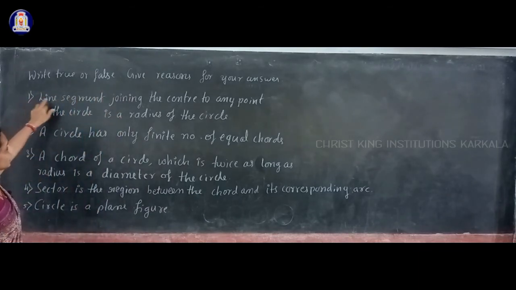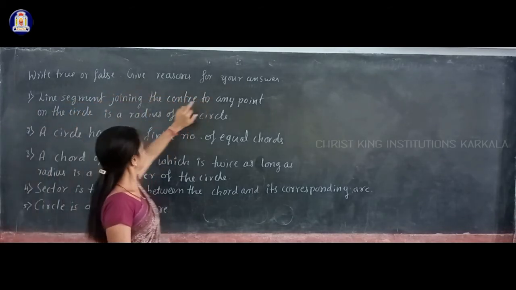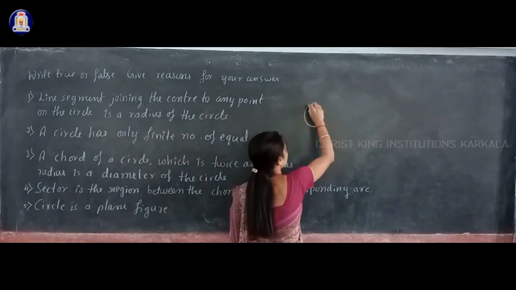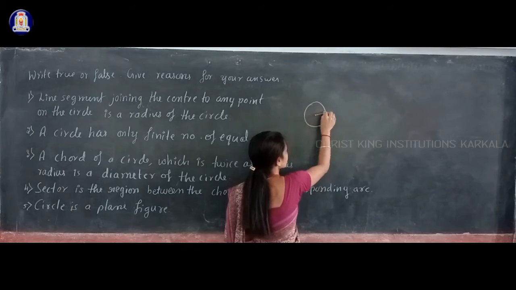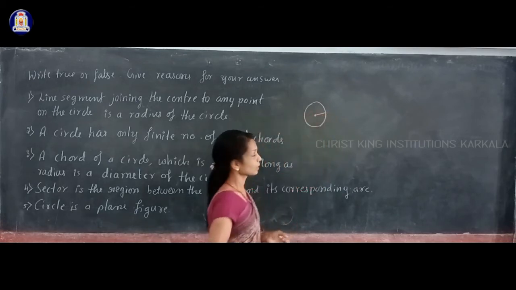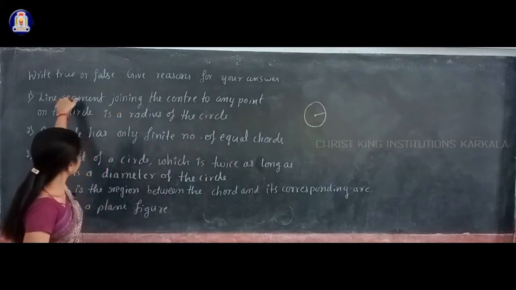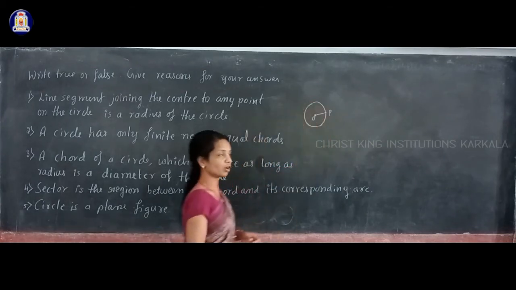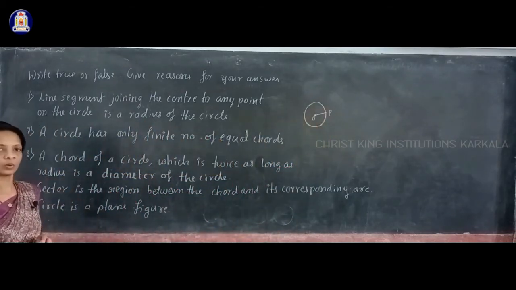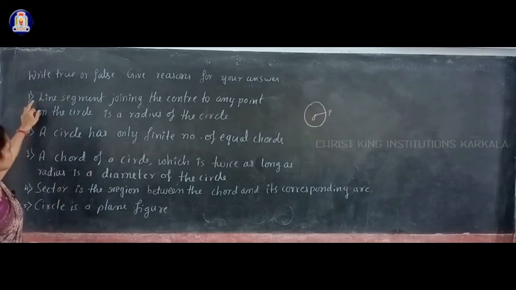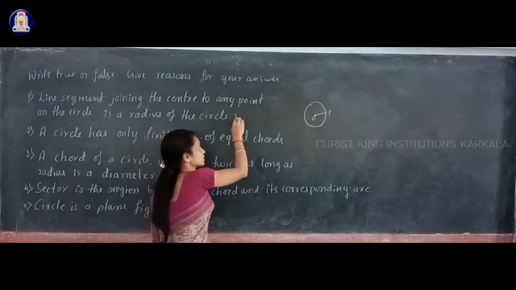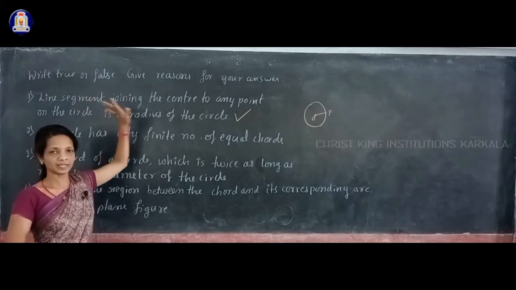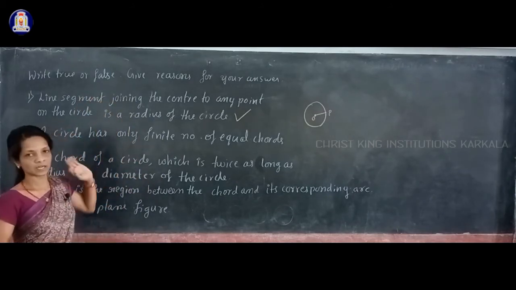First one, line segment joining the center to any point on the circle is the radius of the circle. Suppose you have a circle, then what is the radius of the circle? What you are given here, line segment joining the center O to any point P on the circle. So that gives you the radius of the circle, that you know. So this is the true statement. You have to write this statement is true, that is by definition. If you draw a figure according to this statement, then you will get a radius of the circle. So this statement is correct.